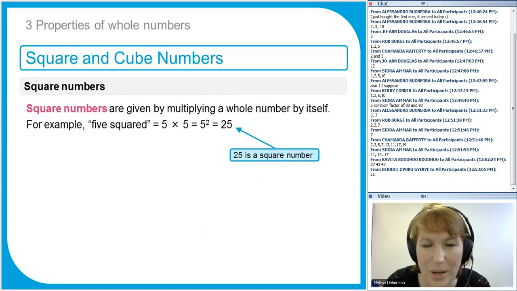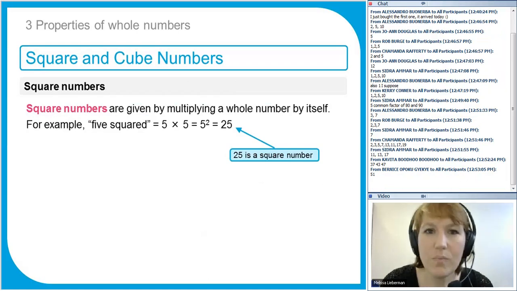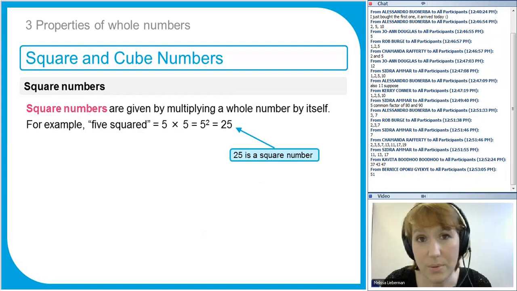Okay, so let's go into a little bit more detail about square numbers. As I said, square numbers are found by multiplying a whole number by itself. And the reason it's called squares is, if I had 25 little blocks, I could arrange them 5 by 5, 5 rows, 5 columns, 25 blocks. I can arrange them in a square shape. So that's why that's called a square number.